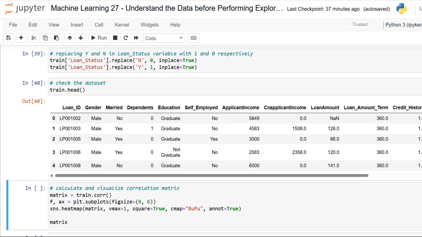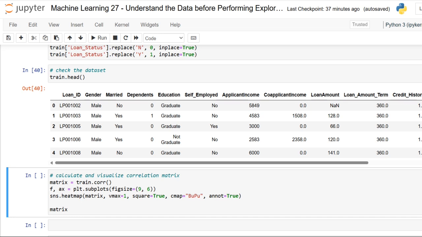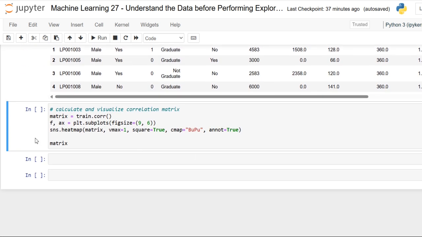Okay, so now let's look for the correlations between all the numerical values. We are just going to make use of the corr function to compute pairwise correlations of columns, which of course excludes null values, using Pearson correlation coefficients, and then we will use the heat map.